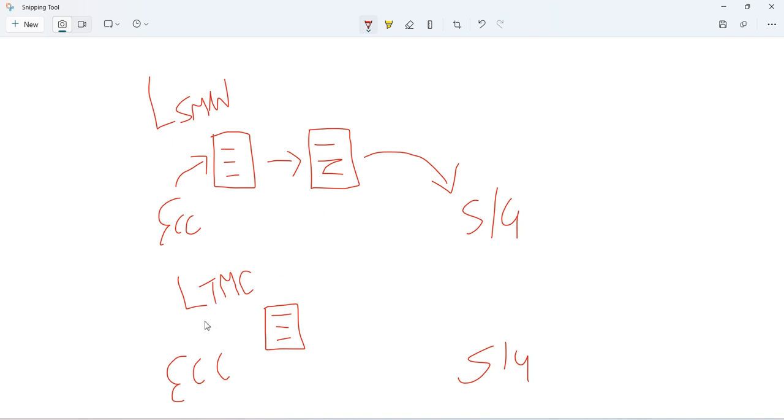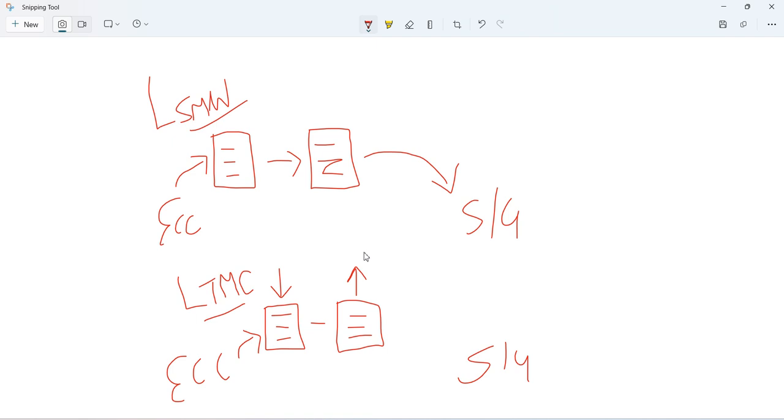But the benefit in this LTMC is that the template is already available in the default system. So just get into this LTMC and you can directly download this particular template. You can give this template to the users, so they can fill it very easily, and you can get the filled format. Then directly you can upload it, that's it. So you download the template, fill the content and upload the template. See, the work is very easy.